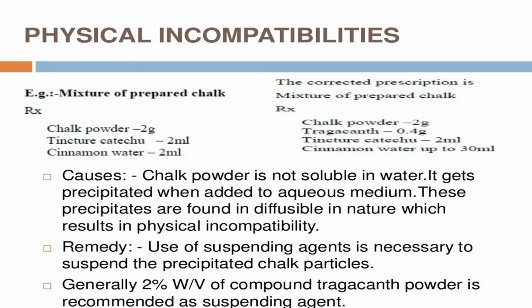The cause is that chalk powder is not soluble in water. It precipitates when added to an aqueous medium. These precipitates are of a diffusible nature, which results in the physical incompatibility. Remedy: a suspending agent is necessary to suspend the precipitated chalk particles. Generally, 2% weight by volume of compound tragacanth powder is recommended as a suspending agent.